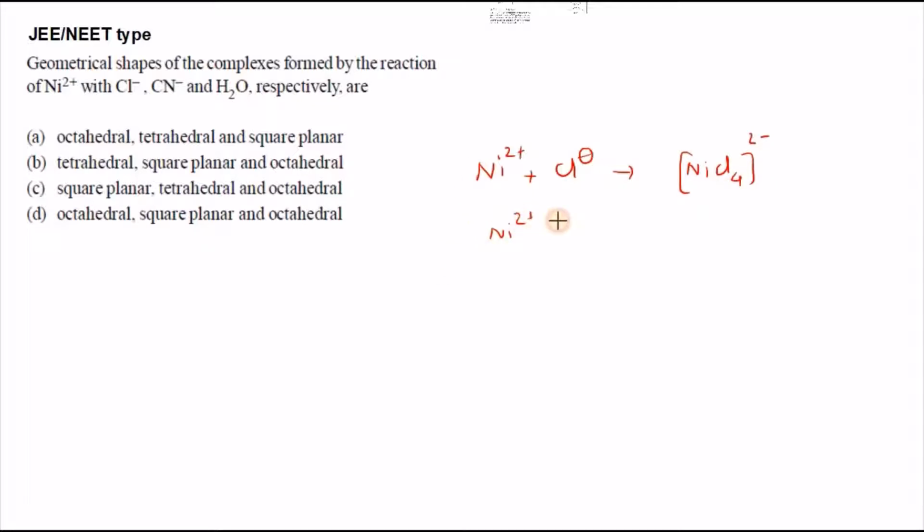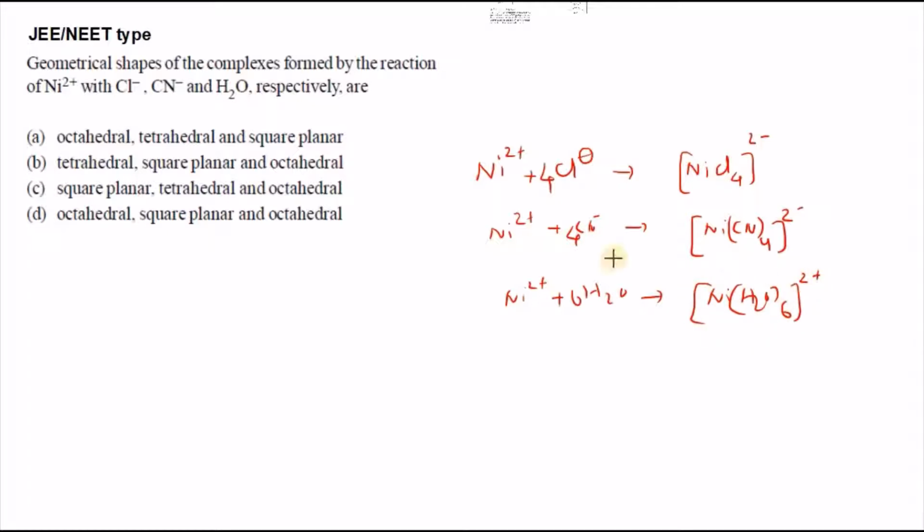Similarly Ni2+ with CN- combines to give Ni(CN)4 2-, and with water, the neutral ligand, 6 water molecules combine to form Ni(H2O)6 2+.